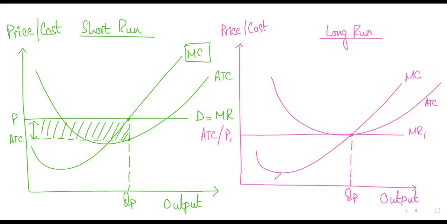Does that make sense? Okay. Now, after you explain this, you will say that out of the four market structures that we have talked about, it's only perfect competition that is a contestable market. Because in all the other markets, even in monopolistic competition, oligopoly and monopoly, there are some kind of entry barriers, but it's only in perfect competition where there are no entry barriers. Does this make sense?